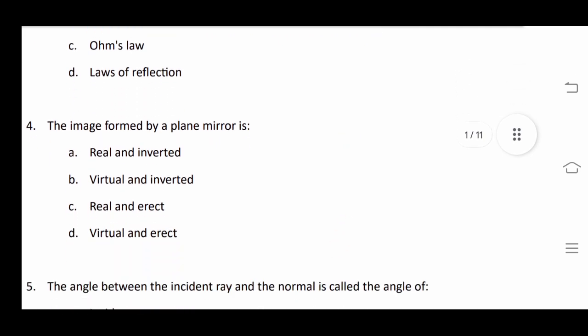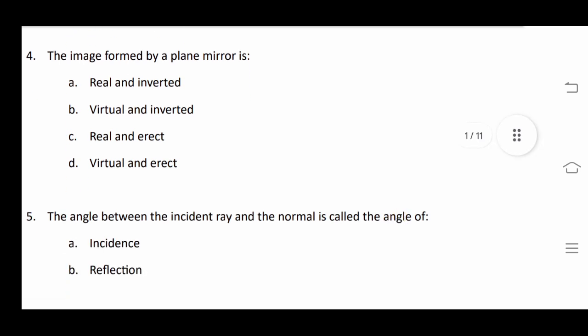Our next question is the image formed by a plane mirror is. Plane mirror always form an erect image and also virtual, that is not actually formed by the intersection meeting of rays of light. So answer of question number 4 is virtual and erect.